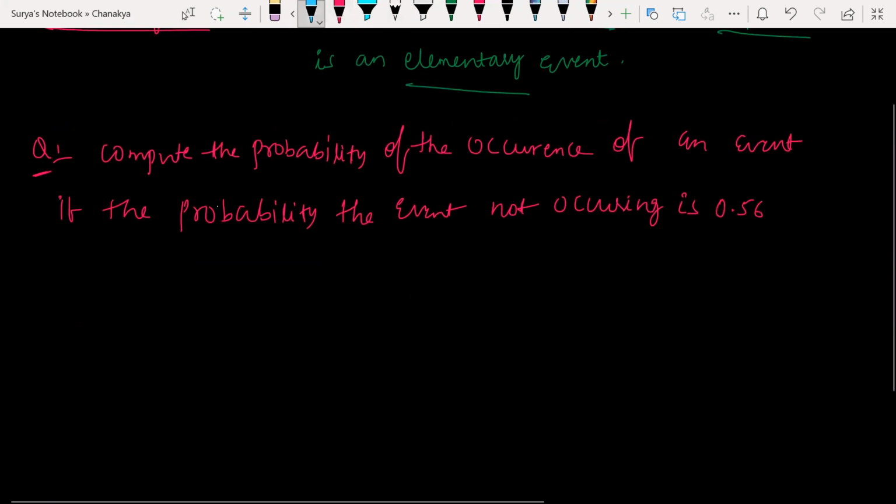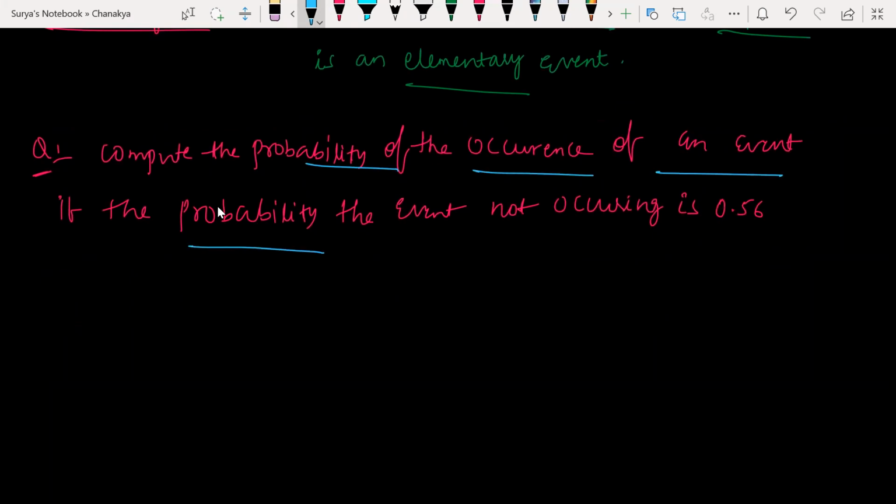Try to understand the question here. What he has given: compute the probability of occurrence of an event if the probability of not occurring is 0.56.